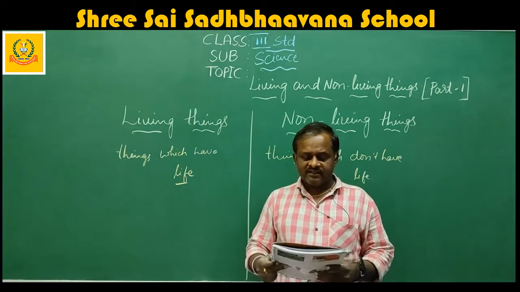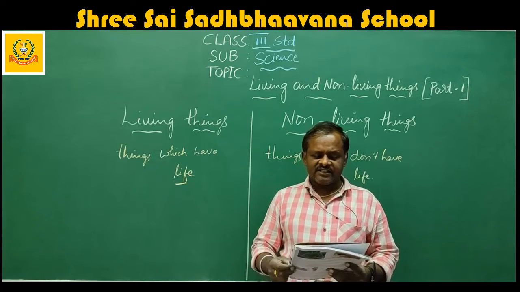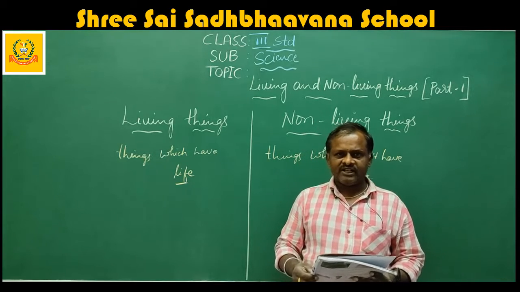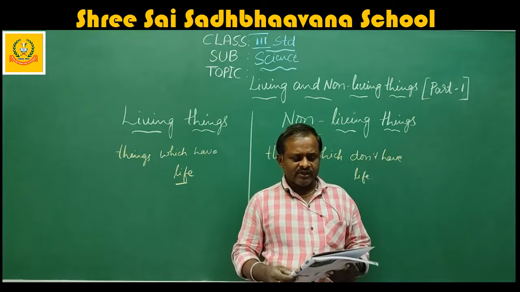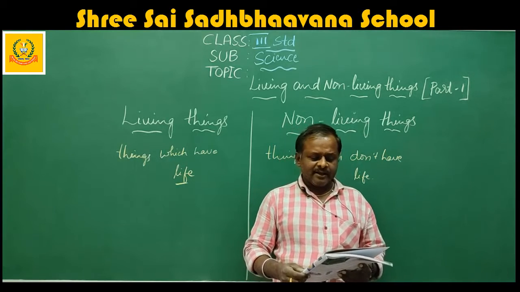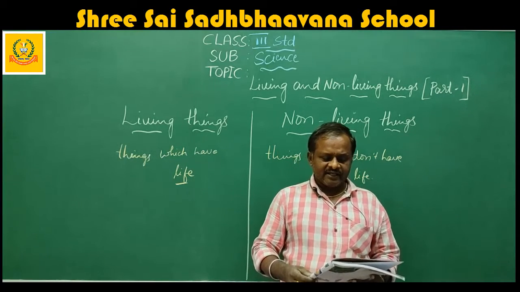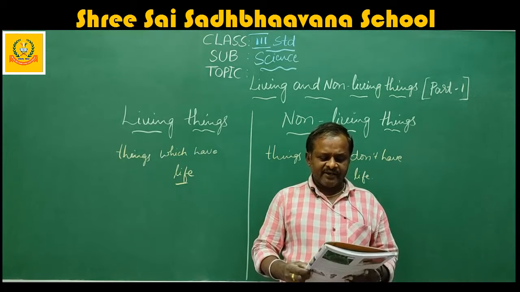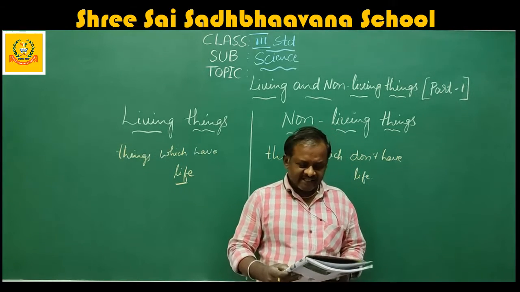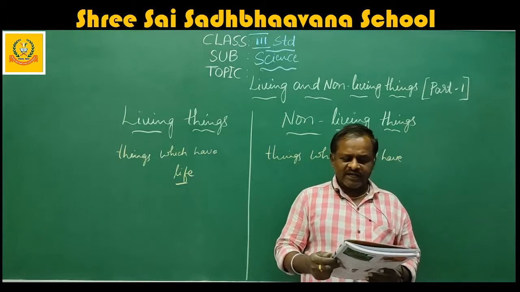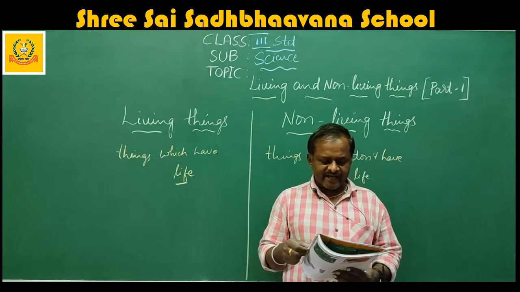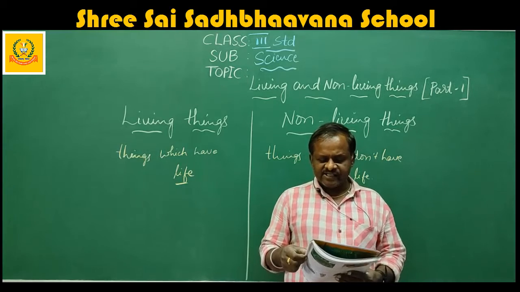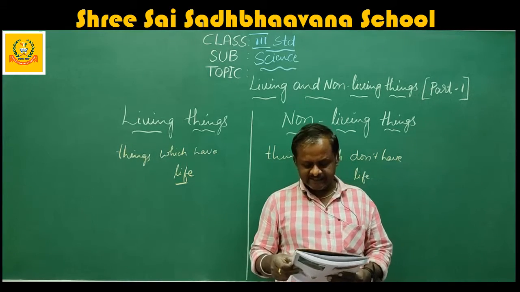Now, non-living, I will read. Non-living things are of two types. Things like book, computer and clothes are made by man. They are known as man-made non-living things. Things like sun, moon and planets occur in nature. They are not made by man. Such things are called natural non-living things.